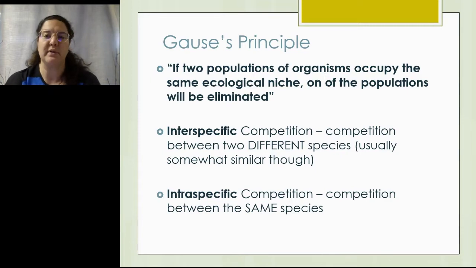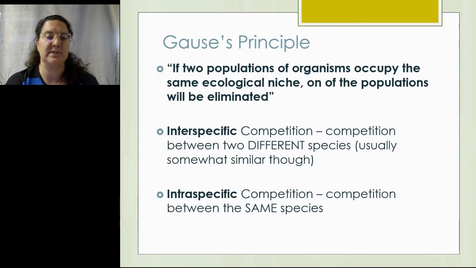So Gauss's principle is that if two populations of organisms occupy the same ecological niche, one of the populations will be eliminated. So again, a niche is a role in the environment, not where an organism lives. Because these two organisms that have the same niche will have competition between them.